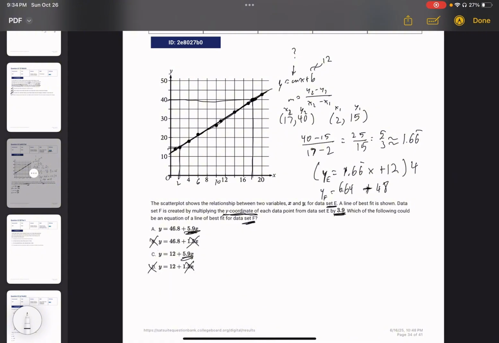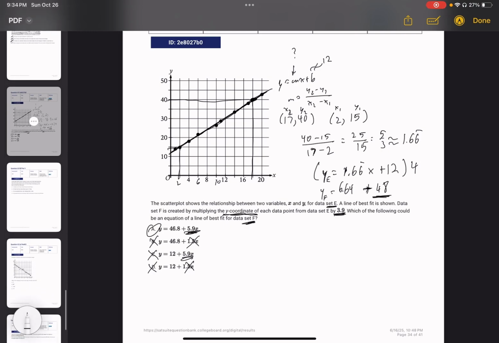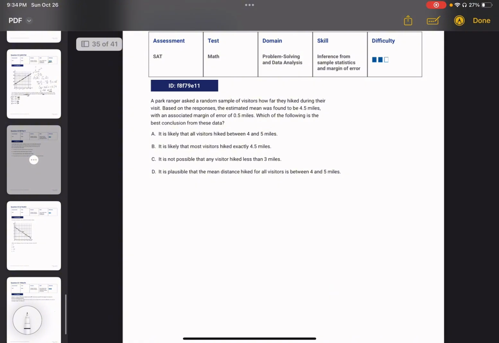Now we're looking also for the y-intercept, which is around 46, a little lower than 48. This is good, this is not, and that gives you your answer of A. Obviously, you can multiply by 3.9 since we used our calculator anyway, but the answer choices weren't even close, so safe to say either approach works.